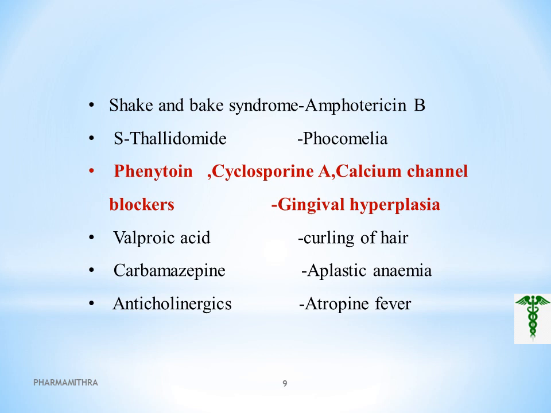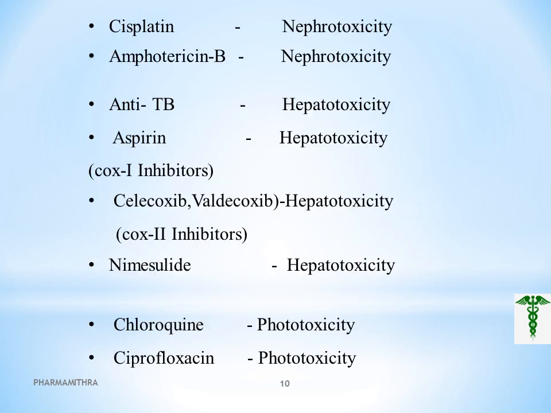Next, anticholinergics have a side effect of atropine fever. It means a GI colic, and this atropine fever is normally seen in infants under 2 months of age. It shows a scarlet flush of the face and body, dilated pupils, and shallow and more rapid respiration as the symptoms associated with atropine fever.